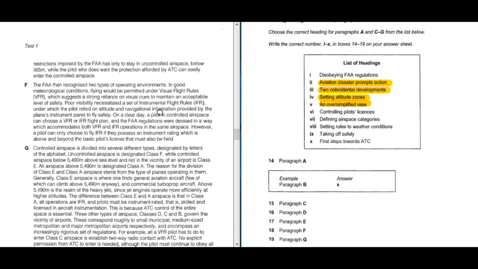Now the F paragraph: the FAA then recognized two types of operating environments. In good meteorological conditions, flying would be permitted under visual rules, and poor visibility necessitated other rules. There is a word called meteorological conditions, and here we have the option setting rules according to weather condition. In good meteorological condition, these are the rules.